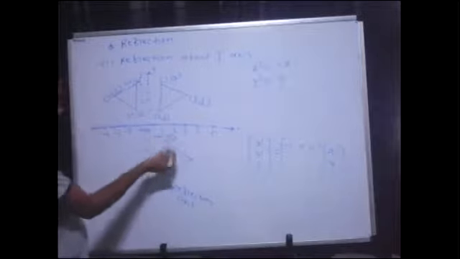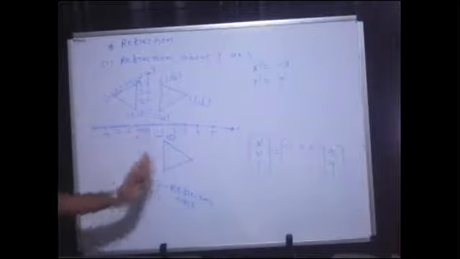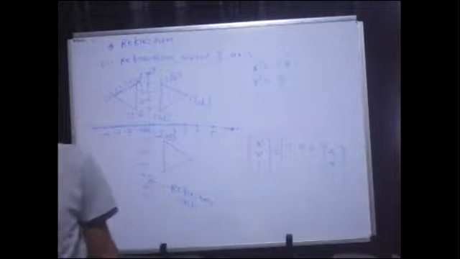Okay, yes. So this value is minus 1 here, and here also it would be minus 1 only. So there will be a change in x values only. Are you getting me?